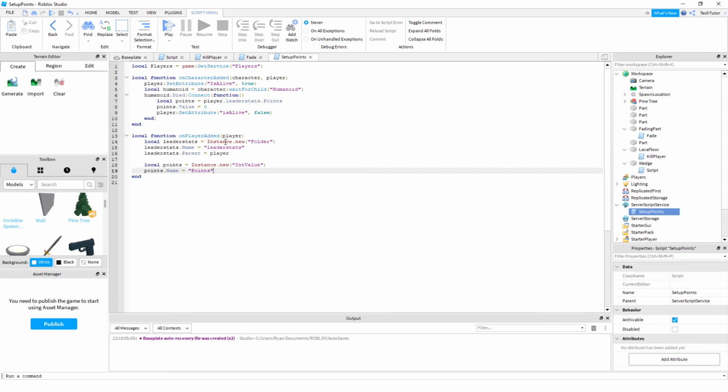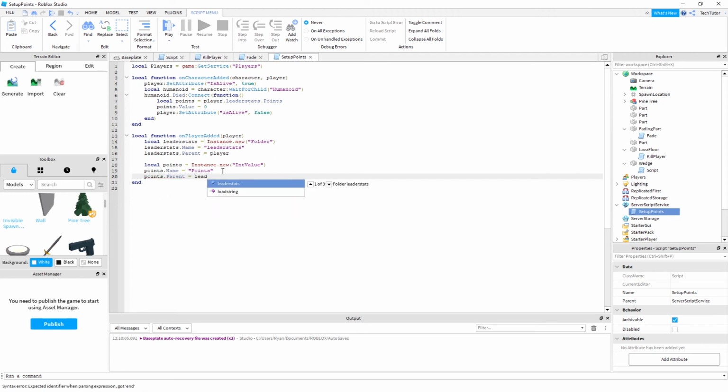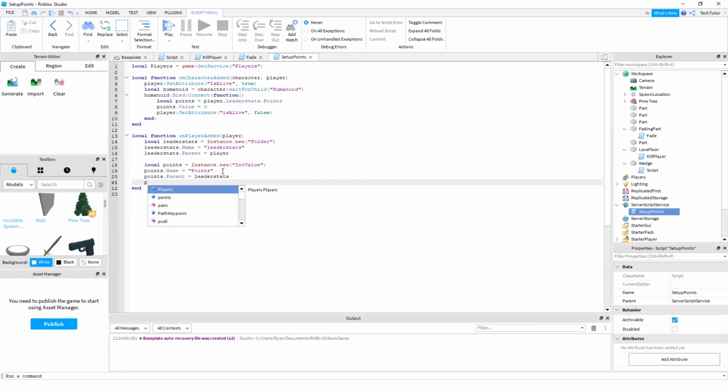I know that it definitely said it was looking for leader stats. I imagine it's also looking for points as well. So we'll set the parent of points equal to leader stats. And we also want to set the points value equal to 0.